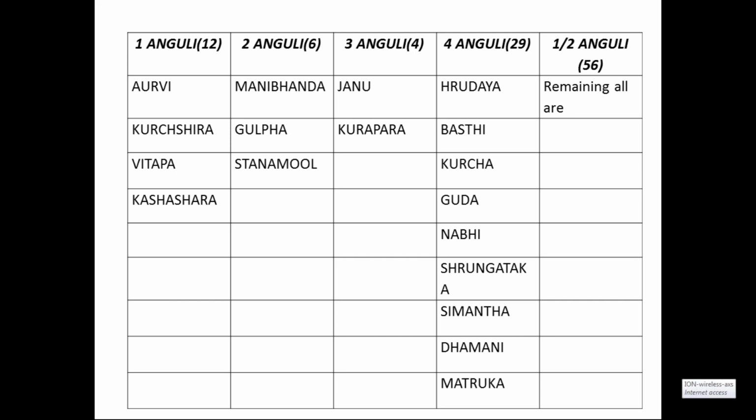We will discuss this one more day regarding Pramana Sharira and other things. And next, the remaining 56 Marmas belong to half Anguli Pramana. Is it clear now? Is it clear, students? You should respond now. Getting the things? Any doubts regarding the classification up to this point?